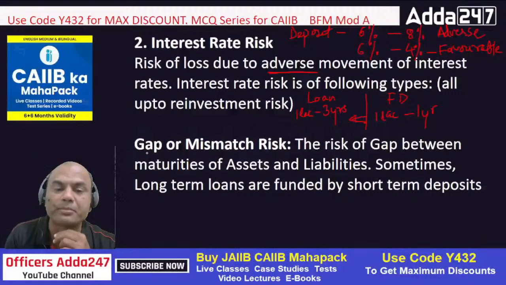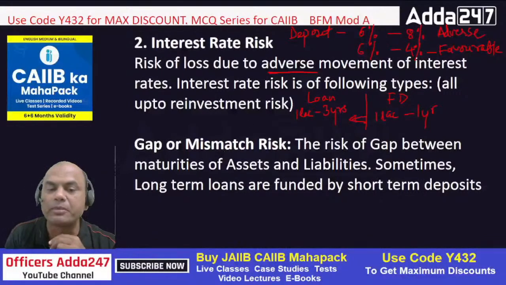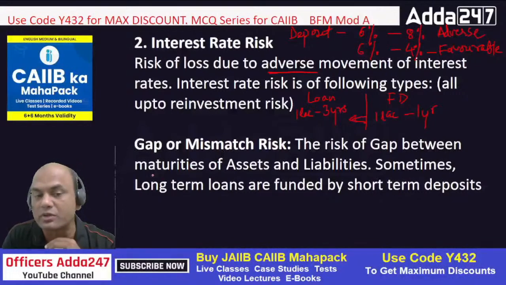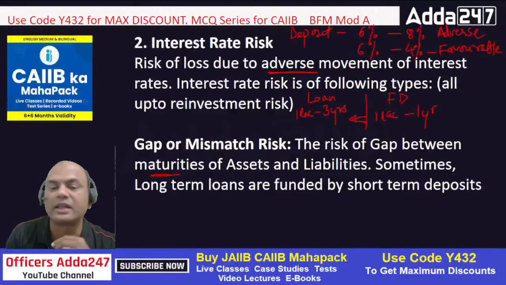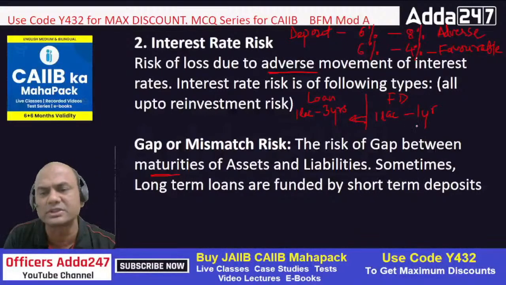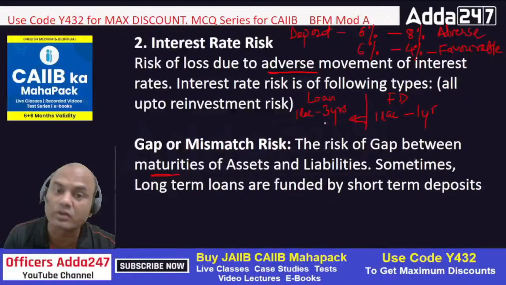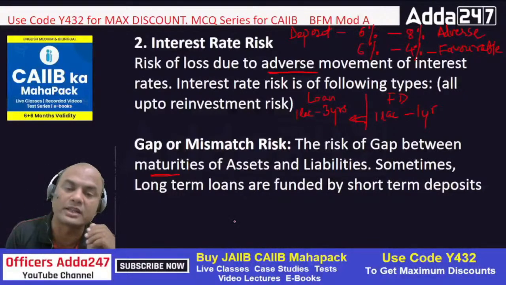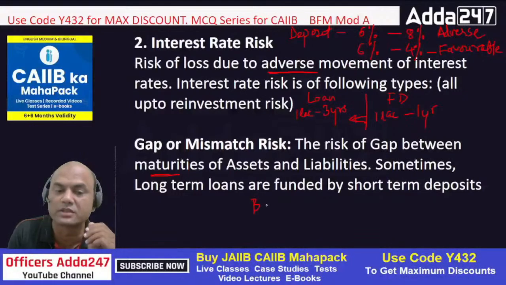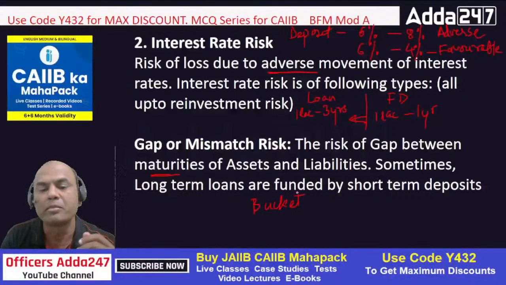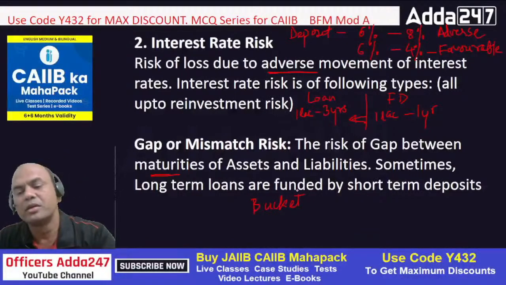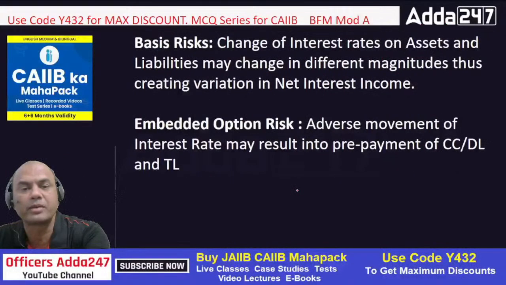So there is gap risk or mismatch risk. The risk of a gap between the maturities, remember maturities, of assets and liabilities. Sometimes long-term loans are funded by short-term deposits. Same example: short-term deposit 1 year, long-term loan 3 years. So that is wrong. That's called the bucket system. RBI has introduced the bucket system. Kindly study that. That's a very good topic actually, but it will take a huge time. Bucket system, very good topic from RBI.